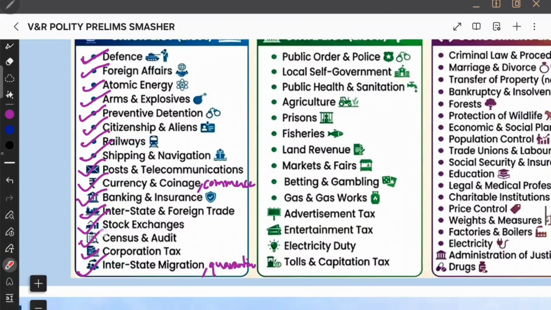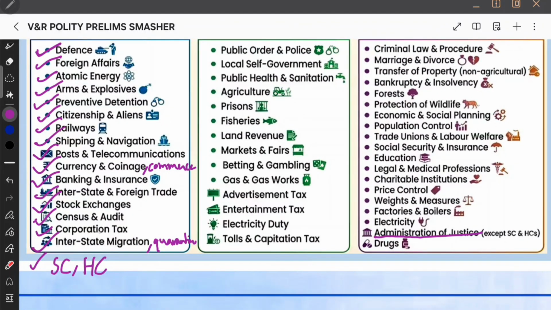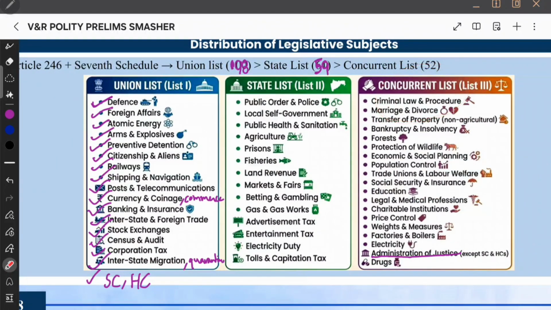But before that, I want to tell you that the jurisdiction of the Supreme Court and High Court belongs to the union list. And administration of justice belongs to the concurrent list. See, administration of justice belongs to the concurrent list, except Supreme Court and High Court. Why? Supreme Court and High Court belong to the union list. And administration of justice, initially it used to be state, but finally it shifted to concurrent. Administration of justice is in concurrent. Supreme Court and High Court are exceptions. They are in the union list.